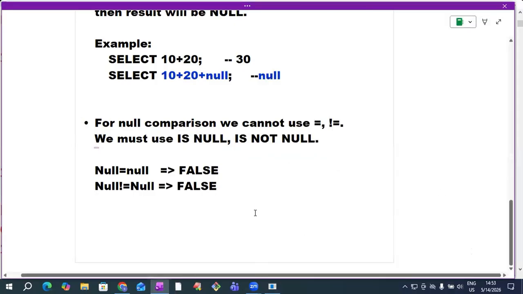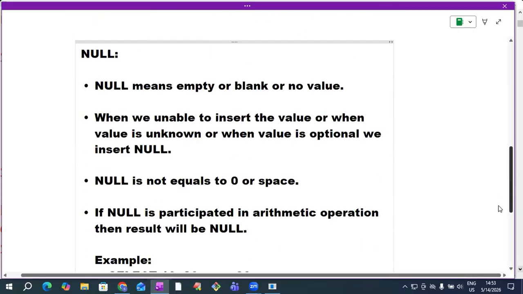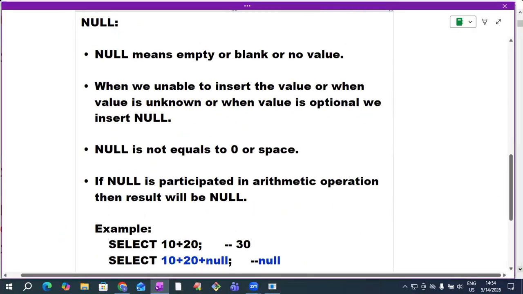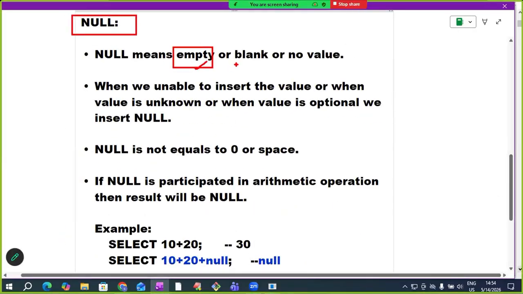That's it, sir. Once again, I'm doing an overview on null. If anyone asks what is null, tell me something about null, we can talk about these points. What is null? Null means empty, blank, or no value. There is no value. When we insert null, it is because we are unable to insert the value.